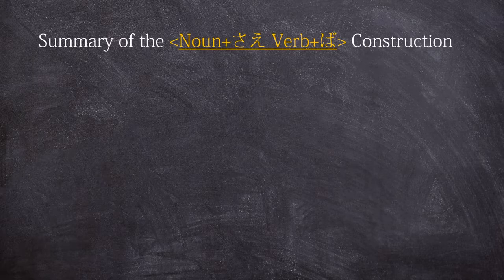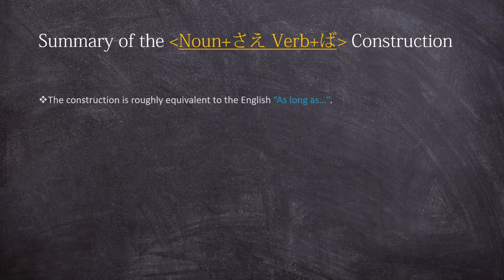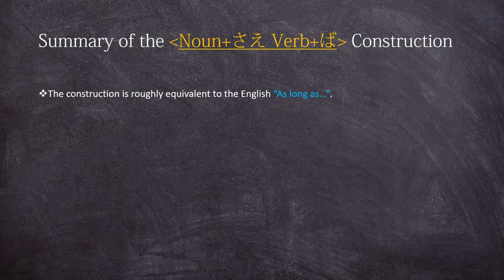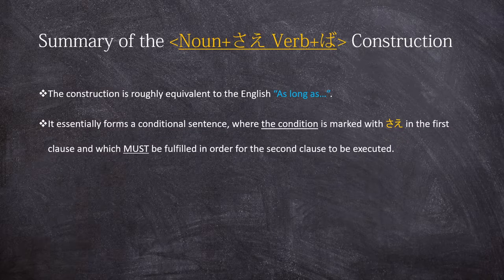So here you have the summary of this construction. Now, the first thing you need to know about it is that it's equivalent to the English as long as, and this is the most frequent translation that you will stumble upon if you ever see this construction in practice. Also, you need to know that it essentially forms a conditional sentence where the condition is marked with sae in the first clause, which is finished with ba, and that clause must be fulfilled, or more precisely, the condition marked with sae must be fulfilled in order for the second clause to be executed.